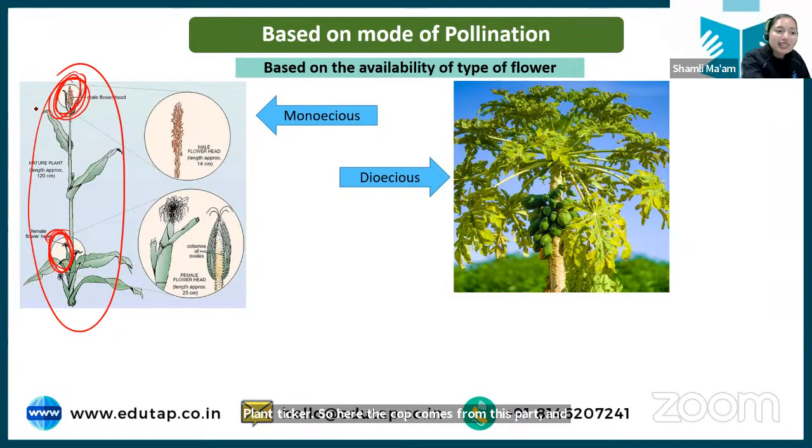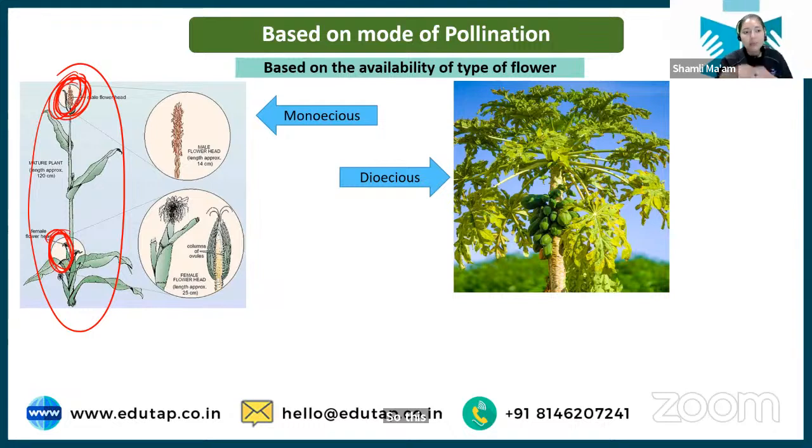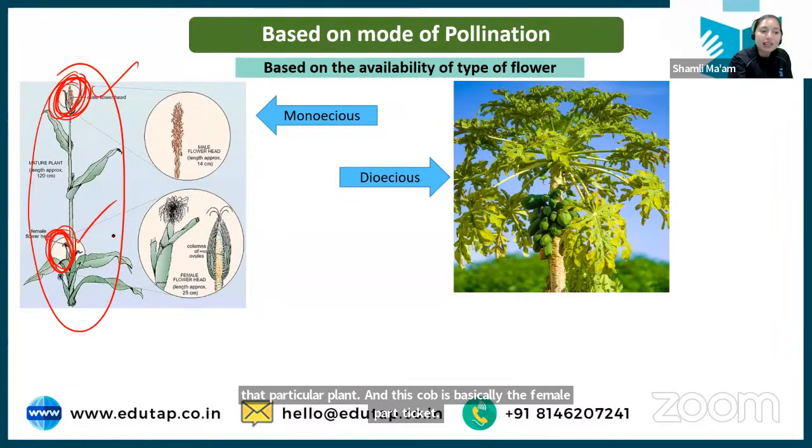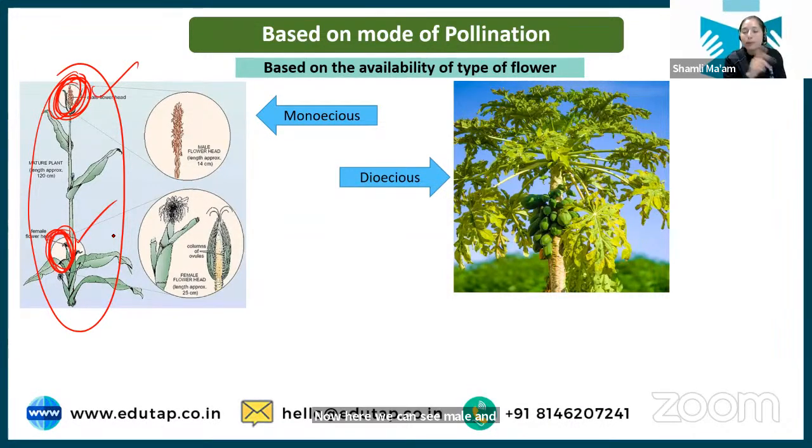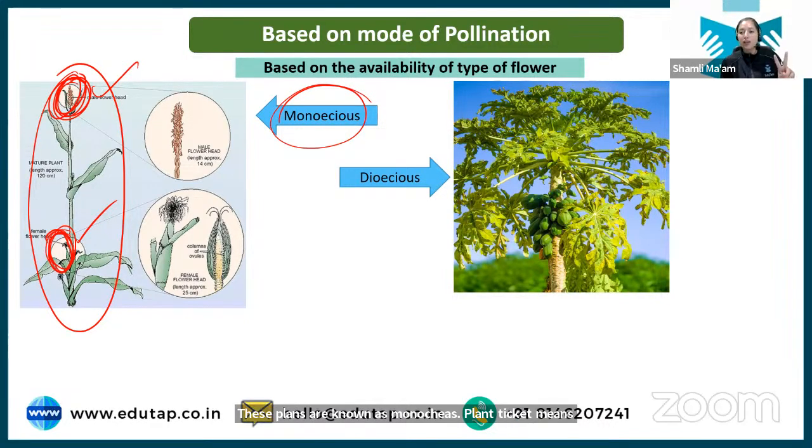This upper part, the tassel, is the male part of that plant, and the cob is the female part. So both male and female flowers are present in one particular plant. These plants are known as monoecious plants. Mono means one, and they have both types of flowers.